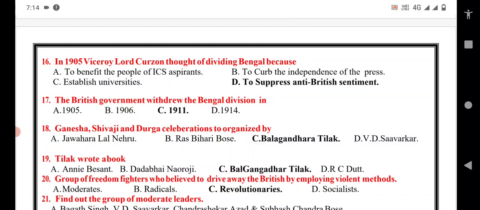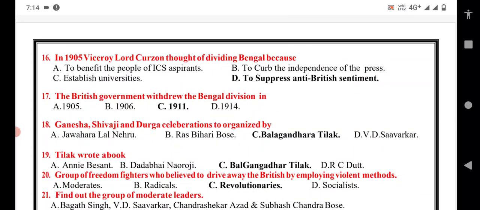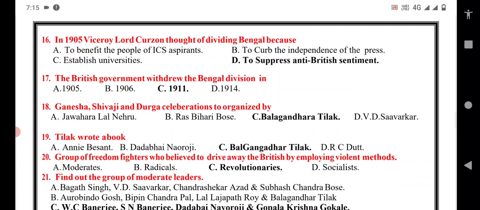Bengal is one of the largest provinces, where we can see a large number of people, and there are Hindus and Muslims. So he wanted to break the unity among the Indians, Hindus and Muslims. That's the reason he divided it. And one more thing, he wanted to stop the anti-British activities in Bengal. So that is another reason to divide Bengal.